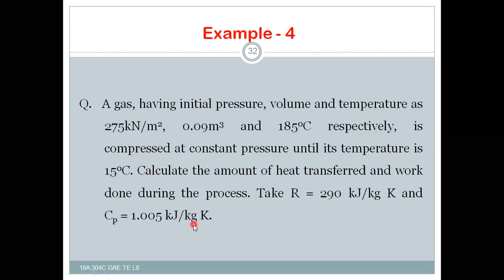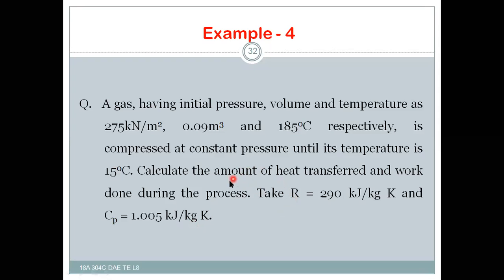P is equal to constant, thereby use V1 by V2 is equal to T2 by T1, and you will get the final volume. Also temperature is known for us. So here in this case, work done is P into (V2 minus V1), or mR(T2 minus T1). So R is known for us.